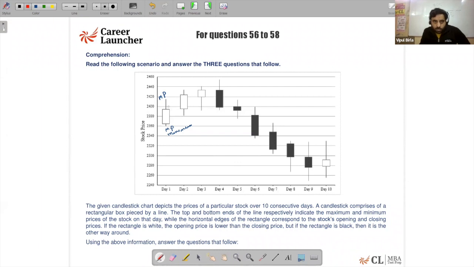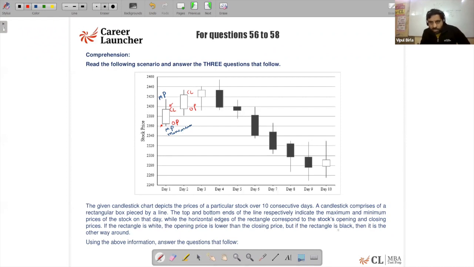So this horizontal is the closing and the opening prices. If the rectangle is white, the opening price is lower than the closing price. So that means if it is white, the opening price is lower. So this will be the opening price and this will be the closing price. Similarly for this also.